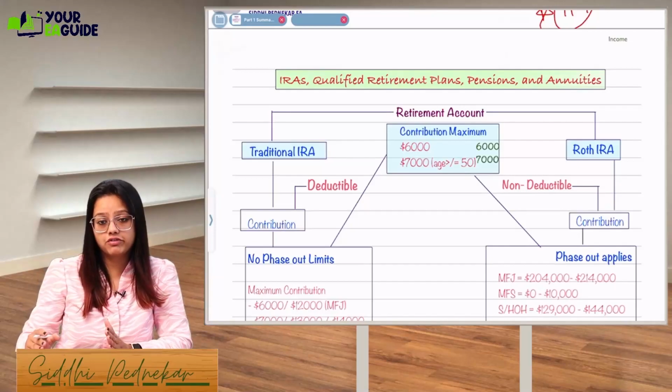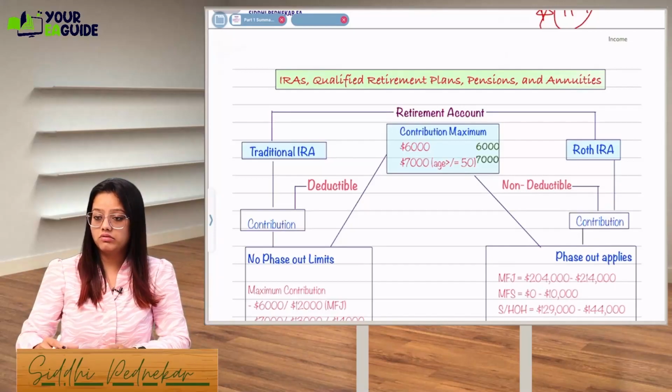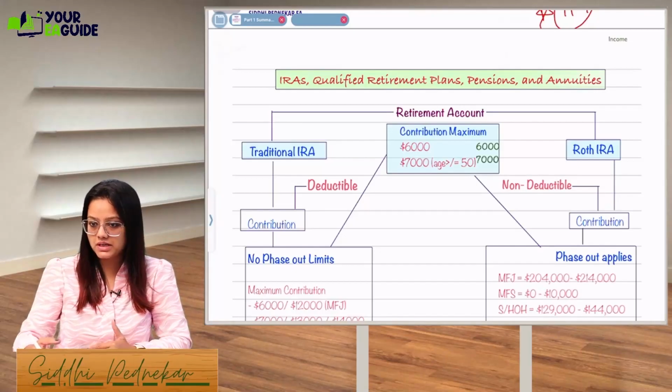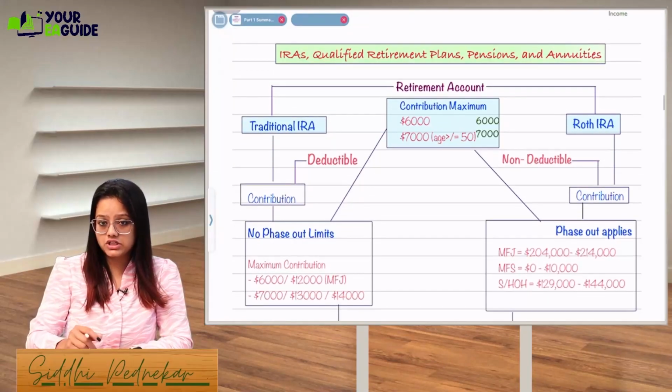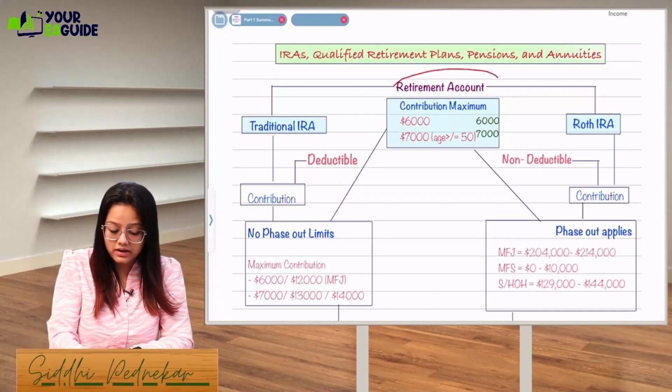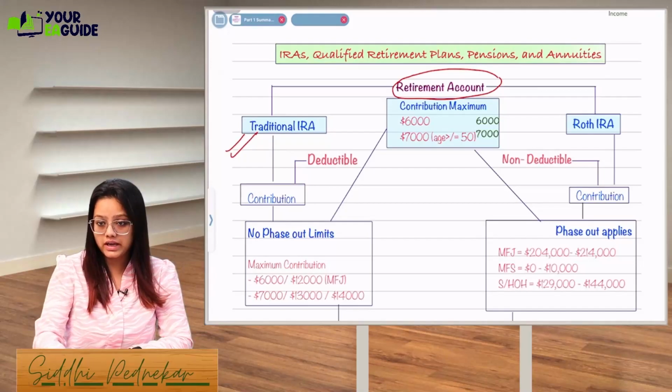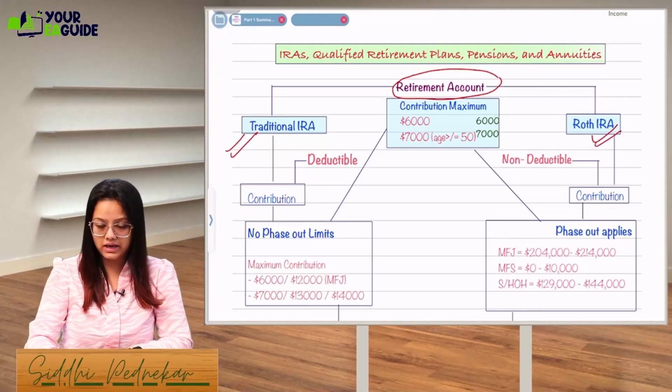There, the whole different chapter is there. In retirement accounts, we have different types of plans. Different limits are there, distribution limits are there, contribution limits are there. So let's not get into that right now. We'll stick to the part 1 topic, that is, retirement accounts will be of traditional IRA and Roth IRA.